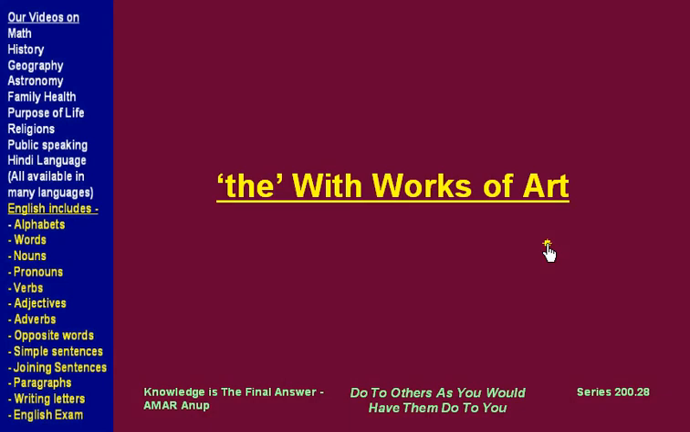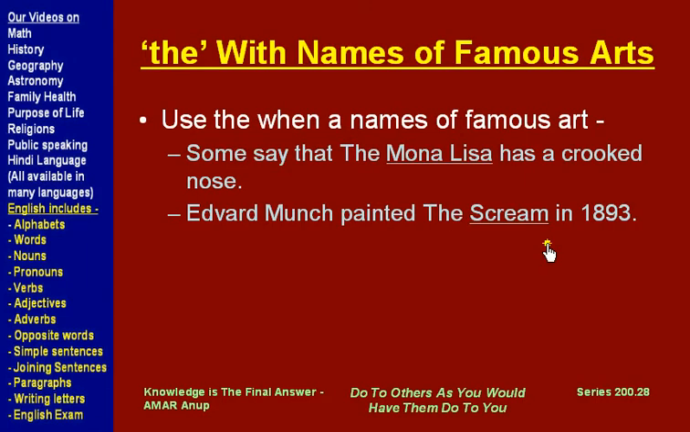What about use of "the" with works of art? We use "the" with names of famous arts. Mona Lisa is a very famous painting by an Italian painter. So we say, some say that the Mona Lisa has a crooked nose, like the painting has a nose which is like twisted towards one side. So we use "the" before Mona Lisa, and we use a capital "The" because this "the" is then integrated in the name of that painting or the work of art.